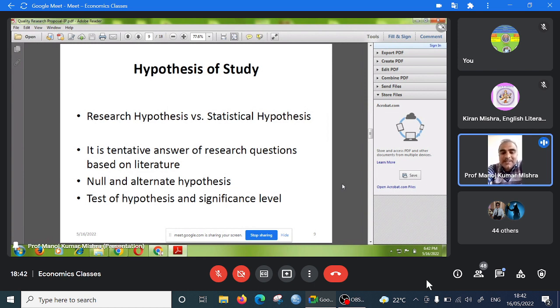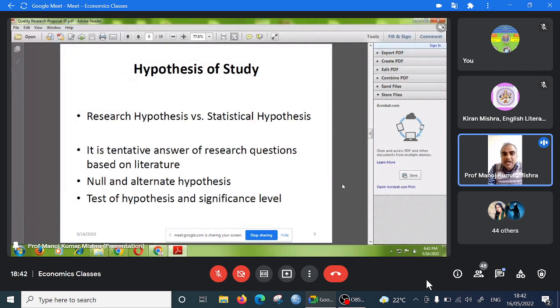Generally we have seen that a scholar writes hypothesis 1, 2, 3, 4, 5, 6. This is also okay. But in research proposals, we have seen students writing the alternate hypothesis in the place of the null hypothesis, and the null hypothesis in the place of the alternate hypothesis. We have seen many research proposals with such drawbacks. We should start with the null hypothesis.